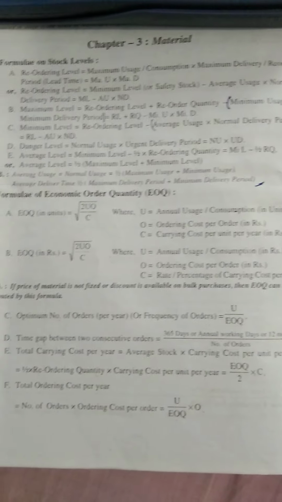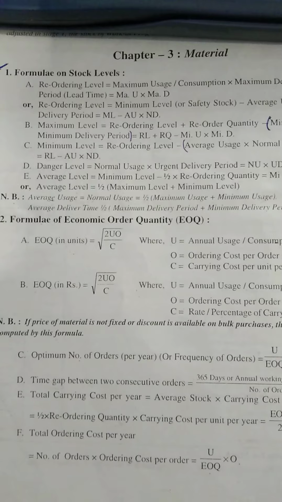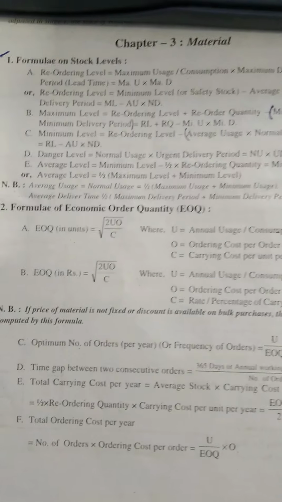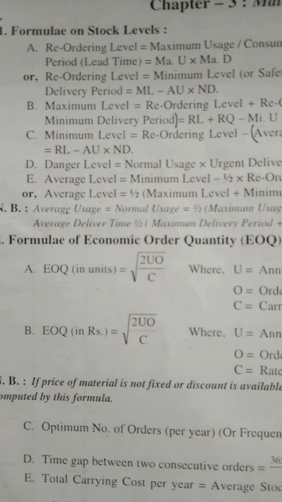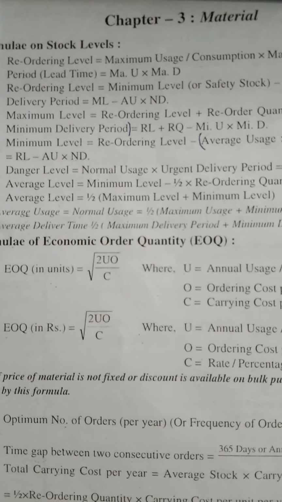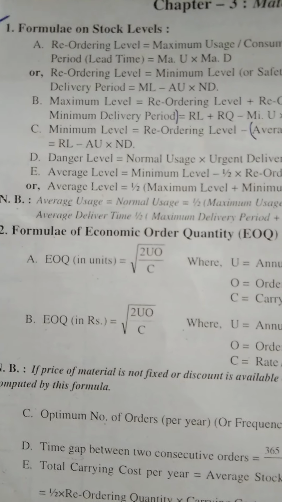Now today first we will begin with the stock level. Before doing the sum of stock level, we must know the formula of stock level. Just I am clarifying the formula first. Reorder level is maximum usage or consumption into maximum delivery period or reorder period or lead time. Usage and consumption are the same term.